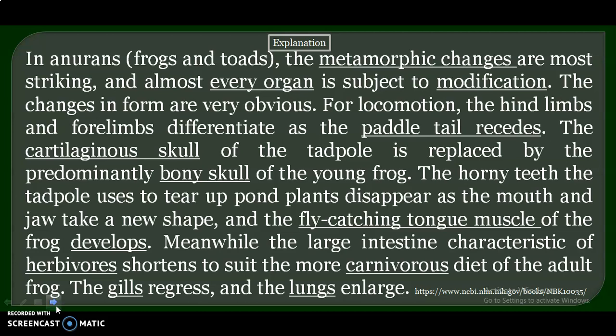young frog. The horny teeth the tadpole uses to tear up pond plants disappear as the mouth and jaw take a new shape, and the fly-catching tongue muscle of the frog develops. Meanwhile, the large intestine, characteristic of herbivores, shortens to suit the more carnivorous diet of the adult frog, and the gills regress and the lungs enlarge.